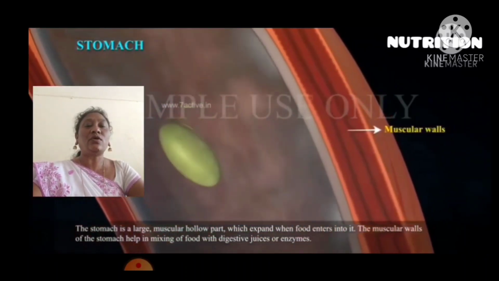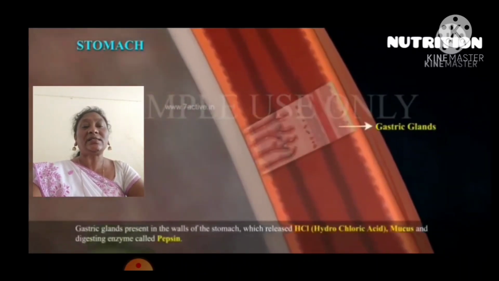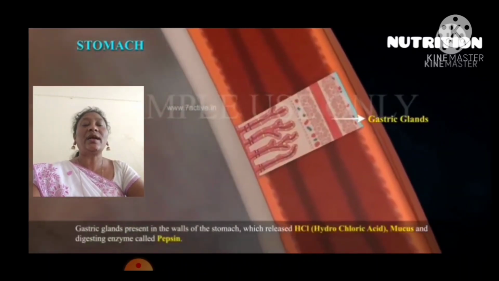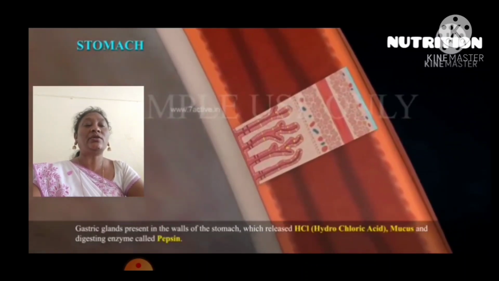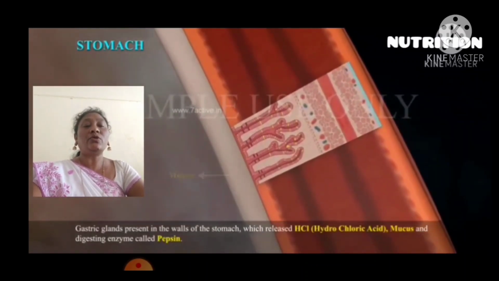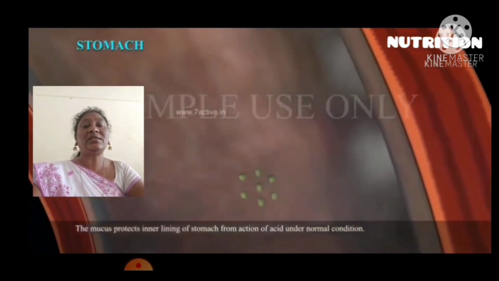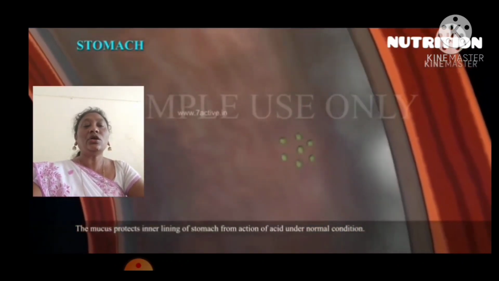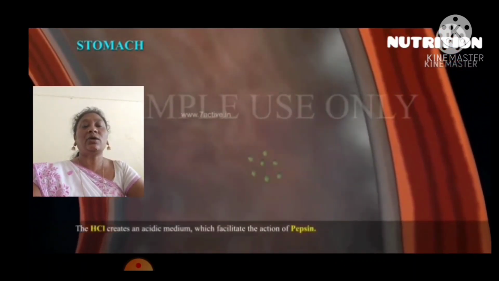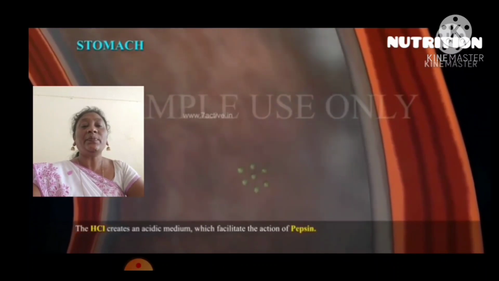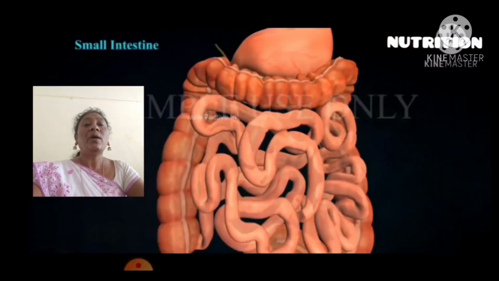The muscle walls of the stomach help in mixing the food with the digestive juice. The gastric glands in the walls of the stomach release hydrochloric acid, mucus and the digestive enzyme pepsin. The proteins are partially digested in the stomach. The HCl creates the acidic medium which facilitates the action of pepsin.